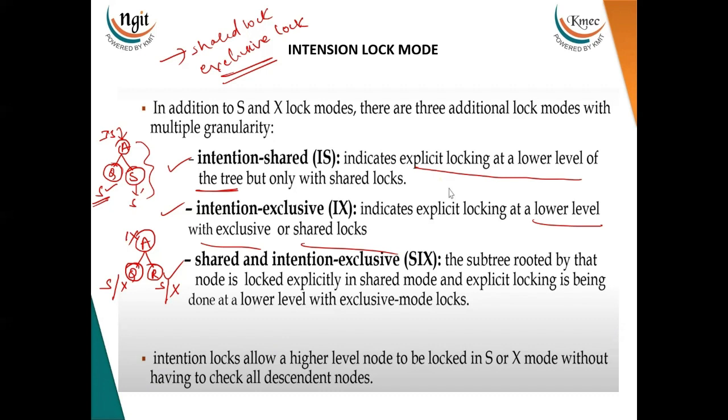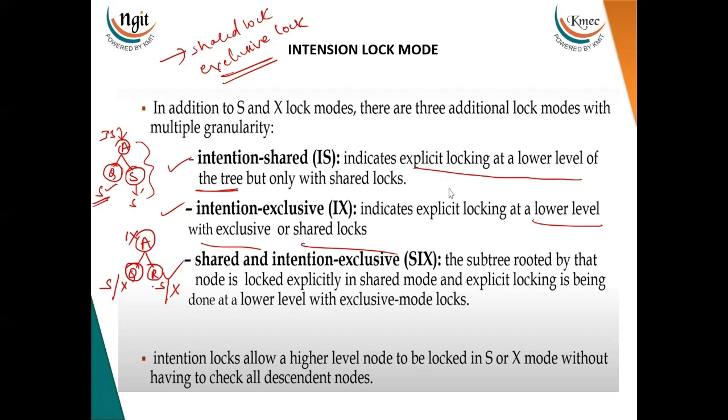It must be in an intention exclusive mode. First, it has to be in an intention exclusive mode. Then only can the transaction obtain the exclusive lock on this particular data item R